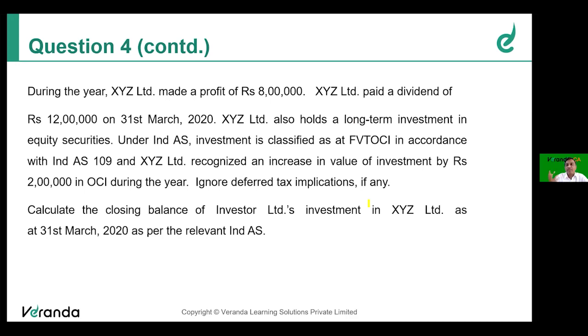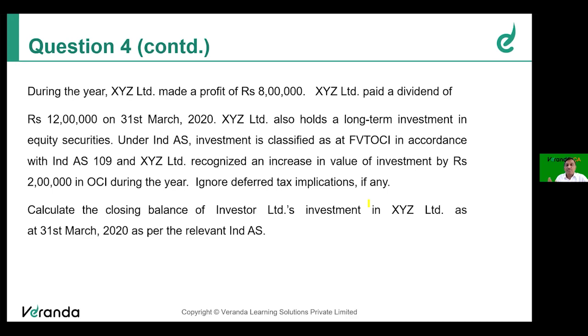So any investment, if it is not an investment in associate or not an investment in subsidiary, shall be accounted and presented in accordance with Ind AS 109. Since there is an investment in equity securities, the company has decided to recognize it at fair value through OCI in accordance with 109. So the increase of 2 lakhs in the value of investment has been routed through OCI.